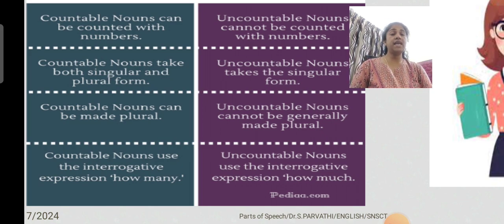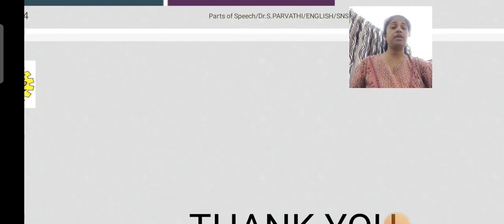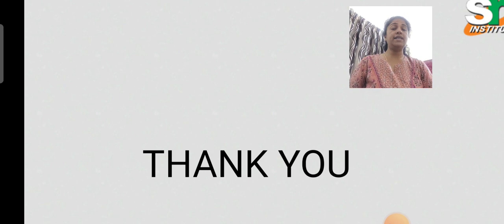Countable nouns can be counted with numbers. Uncountable nouns cannot be counted with numbers, right? Countable nouns take both singular and plural forms. Uncountable nouns take only the singular form. Countable nouns can be made plural. Uncountable nouns cannot generally be made plural. Countable nouns use the interrogative expression how many, and uncountable nouns use how much. I hope you understand what countable nouns and uncountable nouns are. So I gave the difference between these two nouns. Thank you guys.